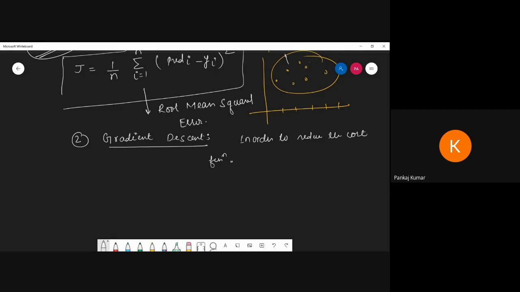In this method, we change the values of theta 1 and theta 2 in small steps and try to update them to different values. Otherwise, for theta 1 and theta 2, we can go for the hit and trial method. So we have to use the gradient descent method, and now see how to use it.